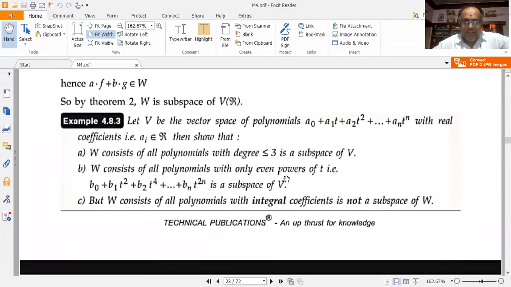Next, we shall go for the third problem. Let V be the vector space of polynomials a0 plus a1 t plus a2 t squared plus etc. till an t to the power of n with real coefficients. So he means a0, a1, etc. till an are all real numbers. That is, ai belongs to R.